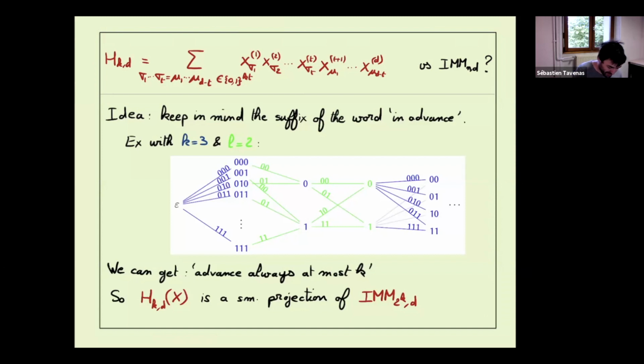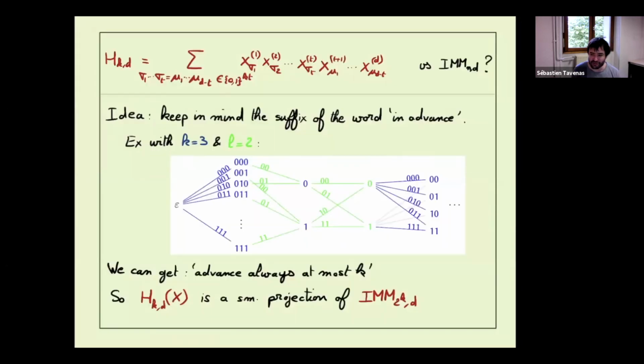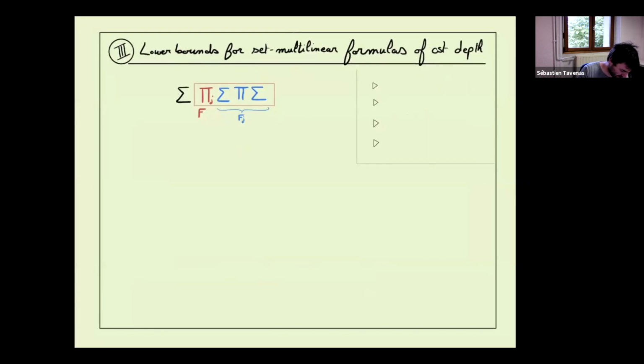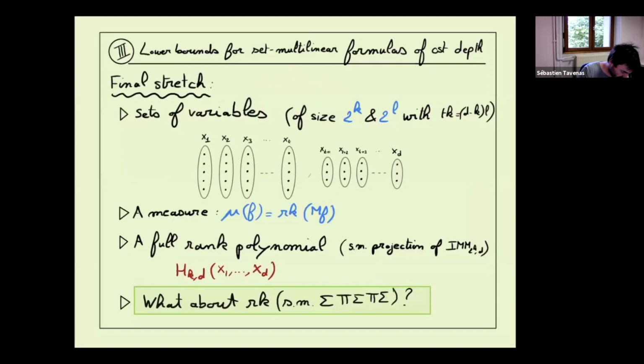Exactly. So in fact, I promised you to do the lower bound, and we do the lower bound exactly for that. Because this, we know it is full rank for the new set partition of variables. So now we have our partition of variables, we have our measure, it's always a partial derivative measure. We have really what will give us our hard full rank polynomial. Now let's do it for the general case.